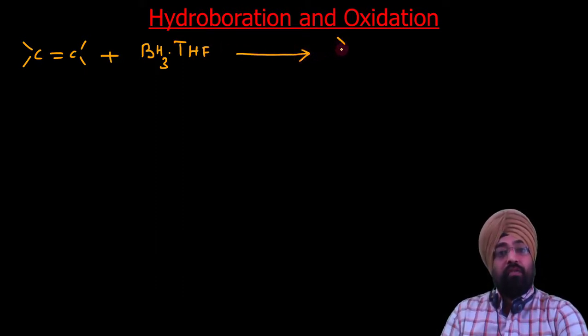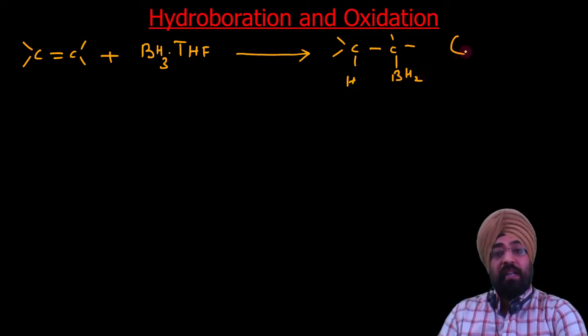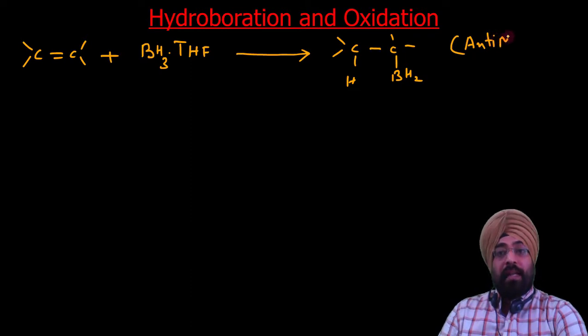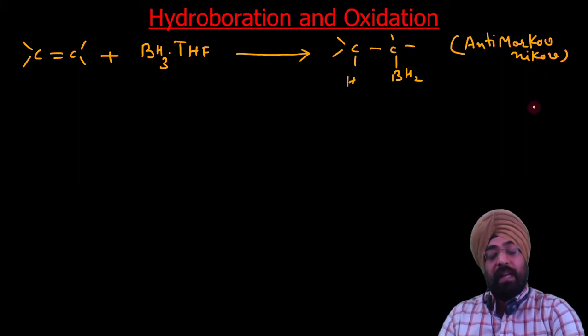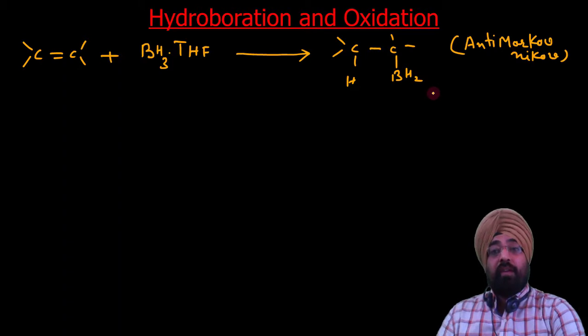To one carbon hydrogen will be added, and to the second carbon BH2 will be added, and this addition takes place with anti-Markovnikov orientation. It is not a direct anti-Markovnikov rule, but the overall addition is anti to Markovnikov rule. Why this occurs we will discuss.